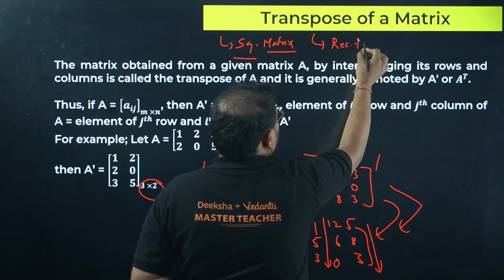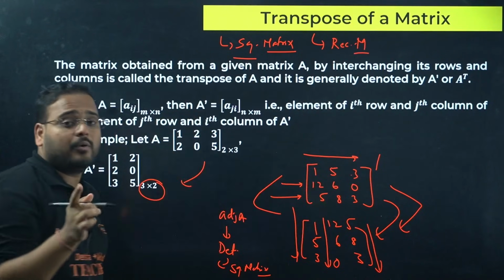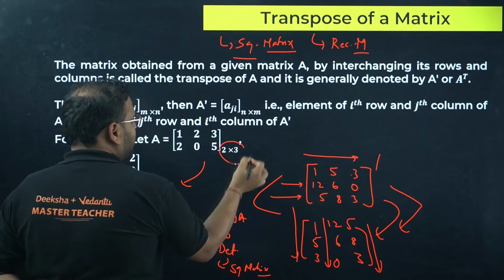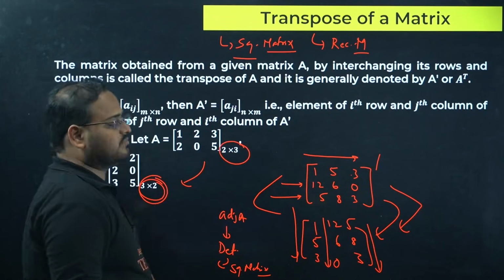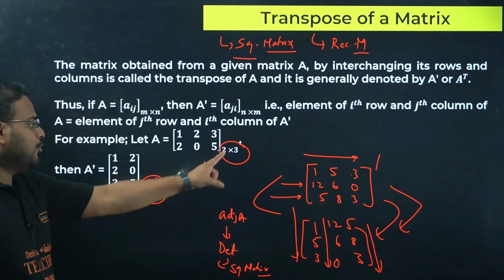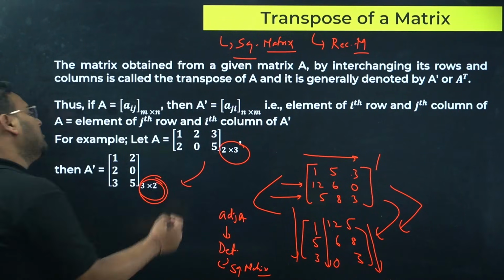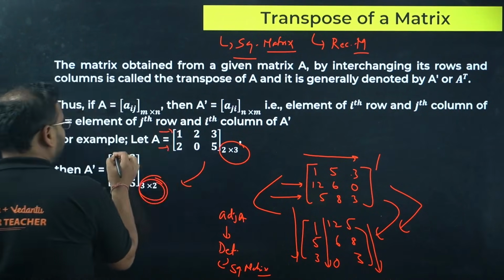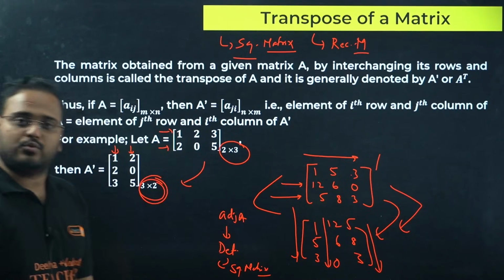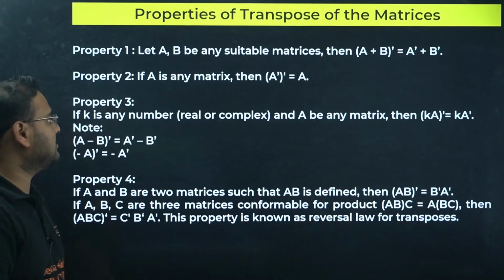Rectangular, because what happens over here is the interchanging of row and column. Just that the order will change, 2 cross 3 to 3 cross 2. Will the order change here? Of course not, both of these are 3 cross 3. 2 cross 3 becomes 3 cross 2 because the number of rows have become the number of columns, and the number of columns have become the number of rows. A very simple concept, very simple concept.